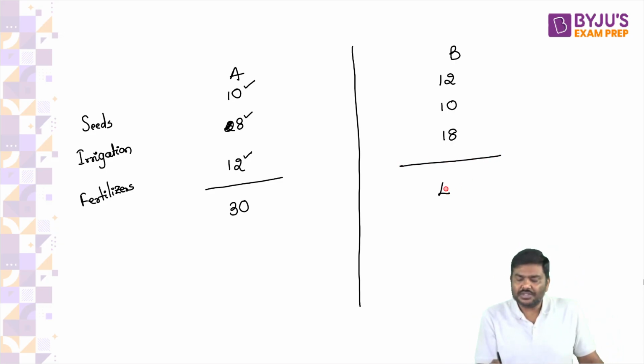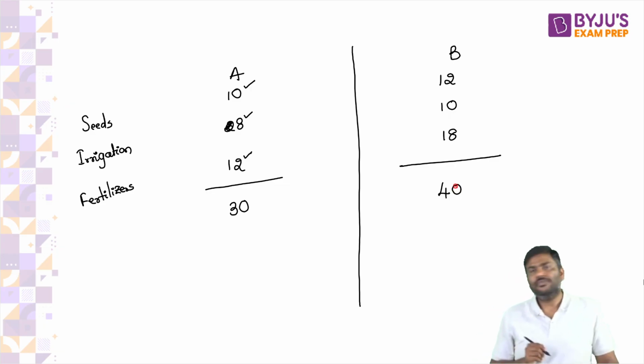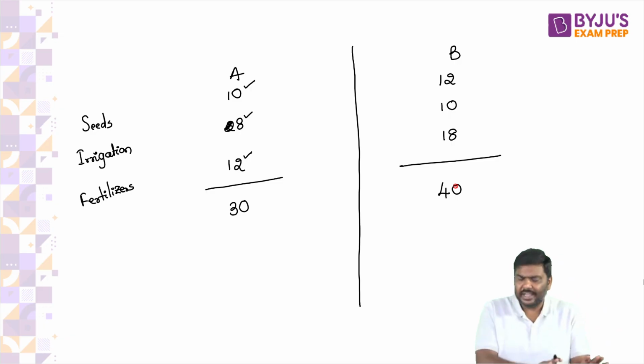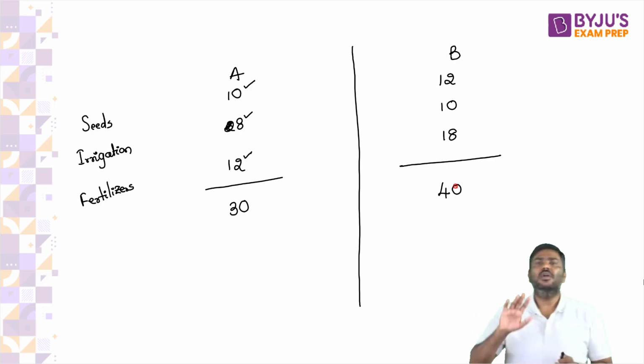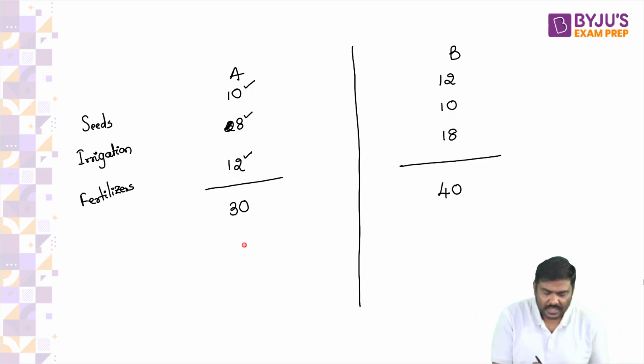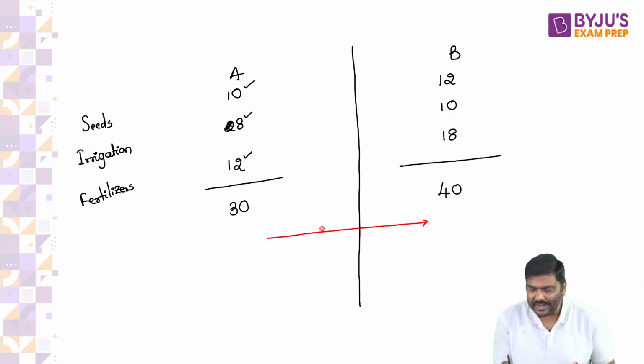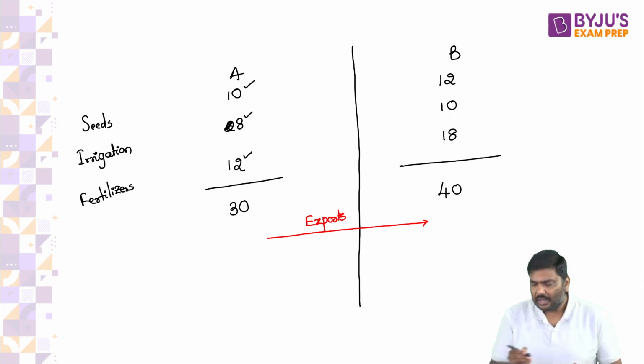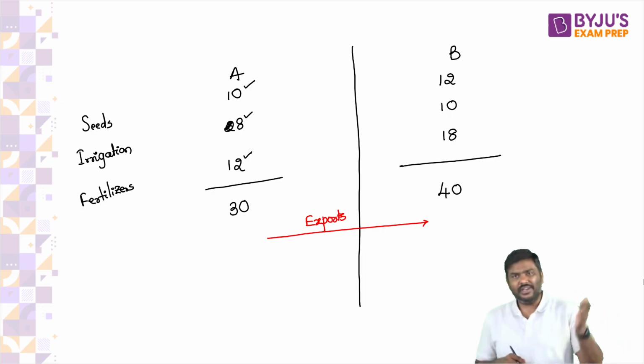Now, same crop in country B, seeds will cost let's say 12 rupees, irrigation will cost let's say 10 rupees, and fertilizers let's say will cost 18 rupees. For the same crop to be cultivated in country B, how much is the cost now? 40 rupees.